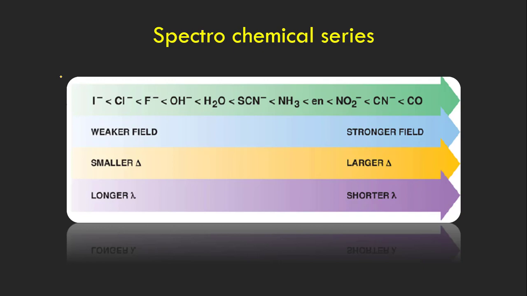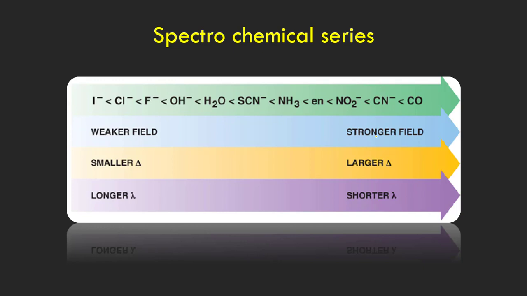In order to explain that drawback, in crystal field theory, Bethe and Van Vleck gave the spectrochemical series. As per this series, there are two types of ligands: strong field ligands and weak field ligands.